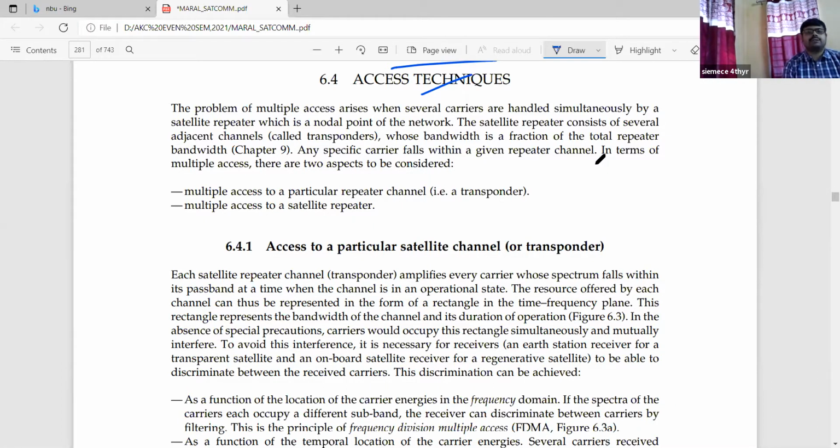So when we are discussing the multiple access technique, there are two different aspects we have to consider. First one is the multiple access to a particular repeater channel, that is called a transponder. That is one unavoidable factor from the satellite communication point of view. Second point is the multiple access to a satellite repeater. So these are the two different points that I want to mention.